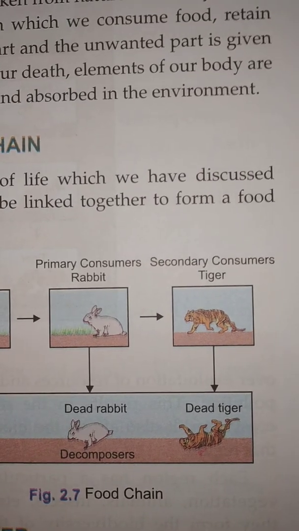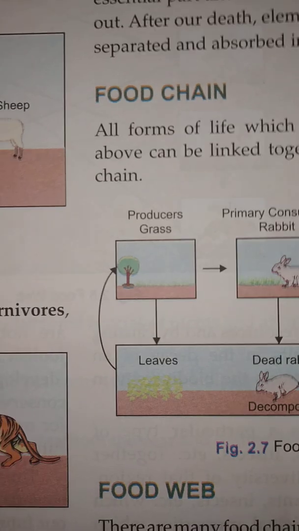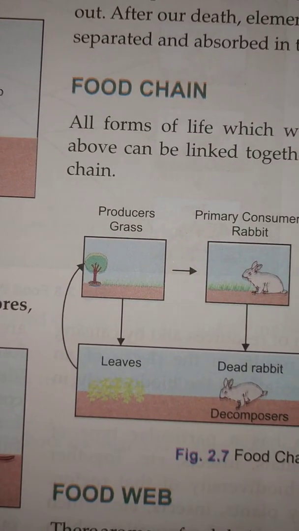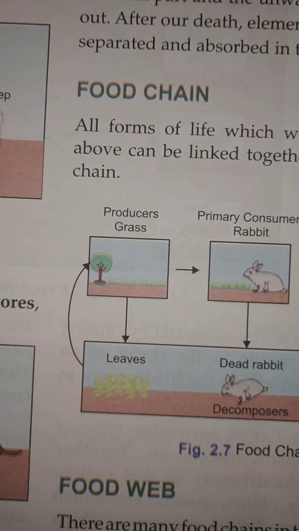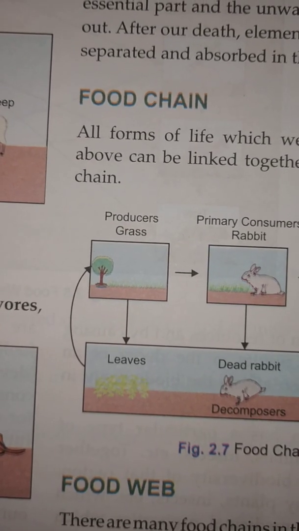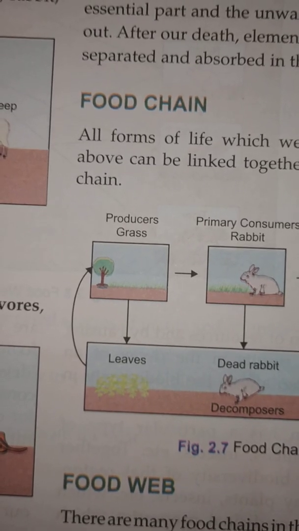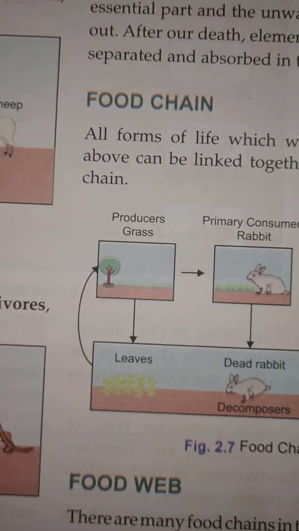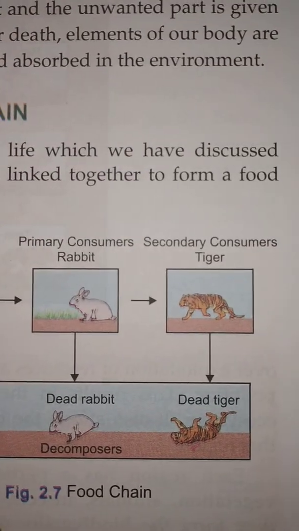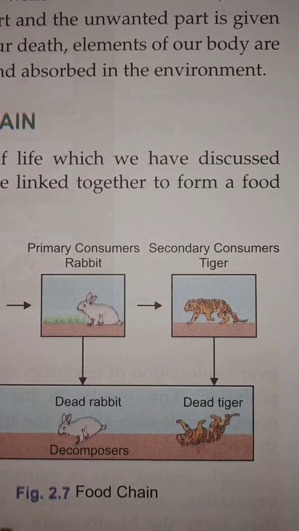Now, in the previous video I told you that plants after their death are decomposed. Rabbit after its death also will be decomposed. Lion after its death also will be decomposed.